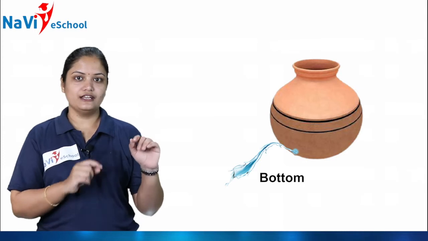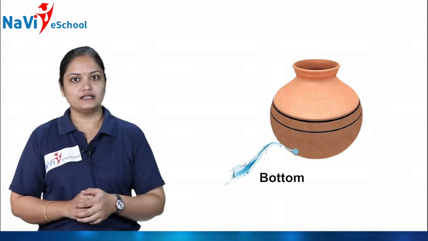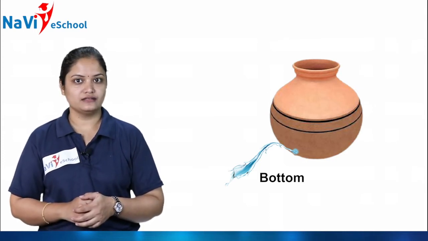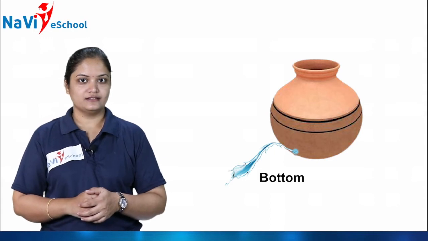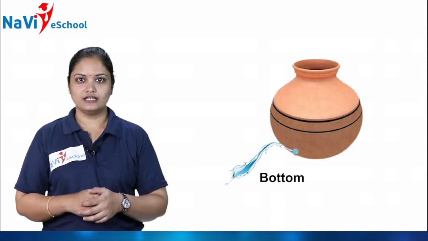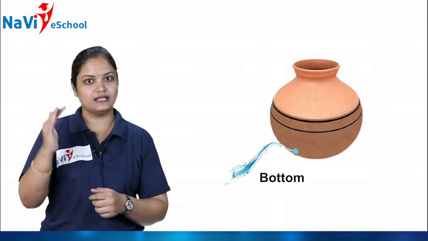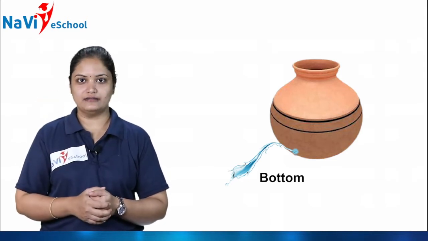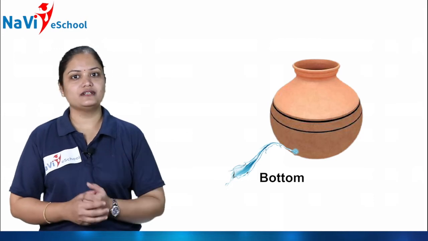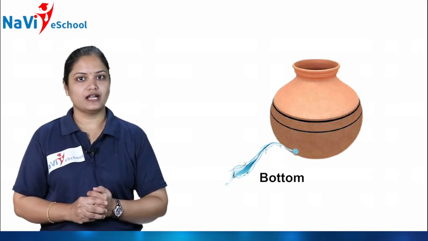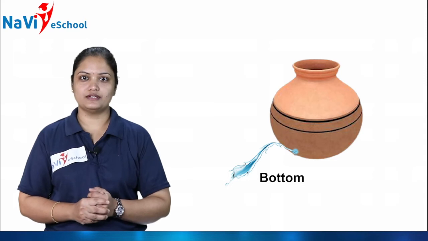See here, if I put the hole there, then what happens, children? It starts leakage, isn't it? ನೀವು ಪಾಟನ್ನು ಕೆಳಗಡೆ ನೀವು ಹೋಲ್ ಏನಾದರೂ ಮಾಡಿದರೆ ಏನಾಗುತ್ತೆ? ನೀರು ಅಲ್ಲಿಂದ ಹೊರಗಡೆ ಬರೋಕ್ಕೆ ಸ್ಟಾರ್ಟ್ ಆಗುತ್ತೆ ಅಲ್ವಾ? So where have I done the hole?